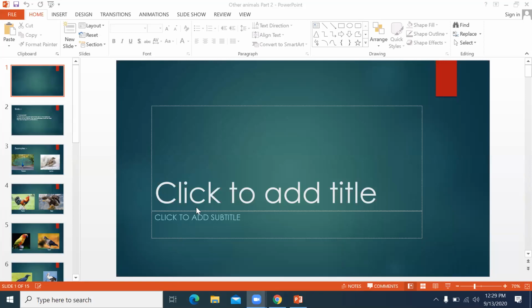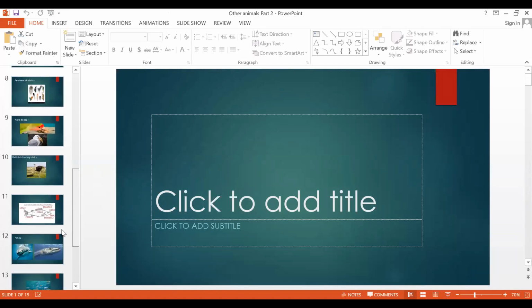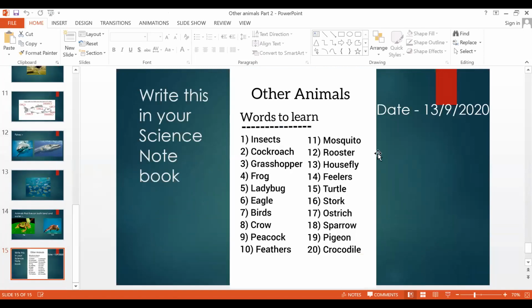Okay, first of all, on the top, write today's date, 13/9/2020. Then write Other Animals on the top. Okay, look at the screen. I wrote like this. Did you see the screen? Okay, try to write 1 to 5 only, because now only a little time is there. We'll see how many we can write.